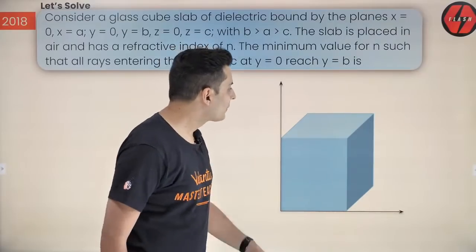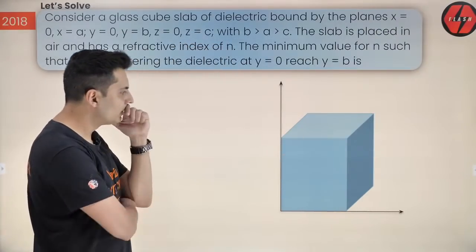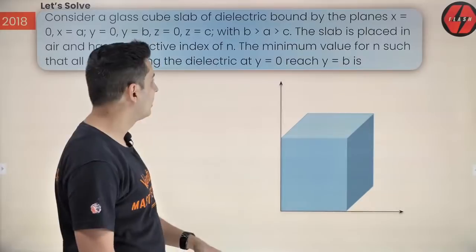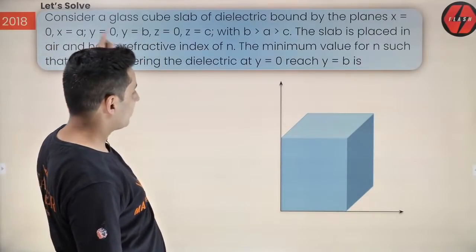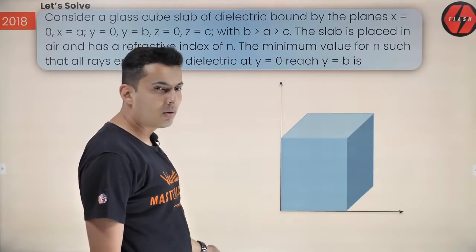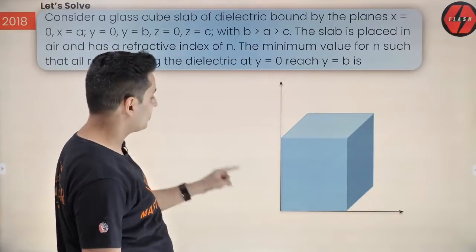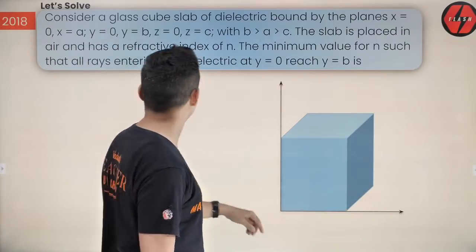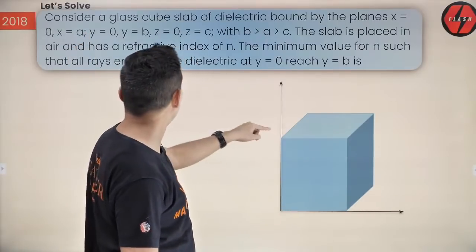Okay, so here it is. We have a cuboid. X equals to 0 to x equals to A. Y is equal to 0 to y is equal to A.